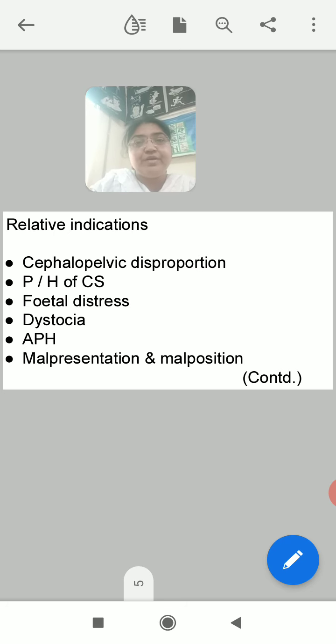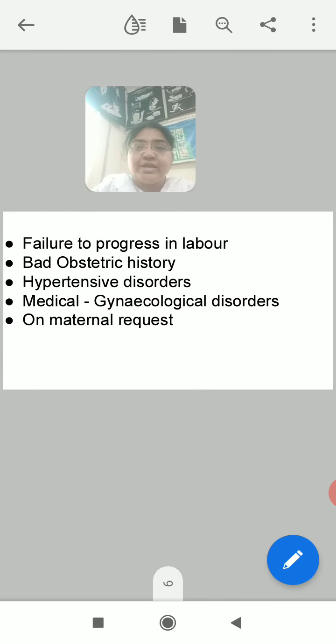Malpresentation, that is breech, face, brow, shoulder, where vaginal delivery becomes difficult. And malposition, that is occipito-posterior position, right? So in malpresentation and even malposition, vaginal delivery is possible, but many complications and abnormalities are associated with vaginal labor. So to avoid those complications or abnormalities, vaginal delivery should not be attempted and caesarean section is advised, right?